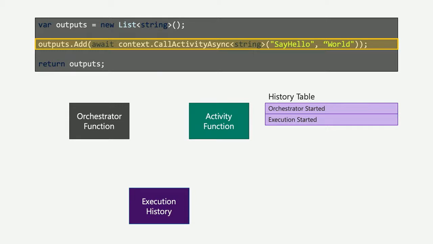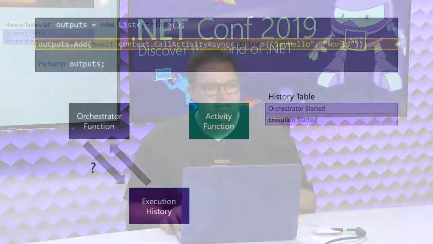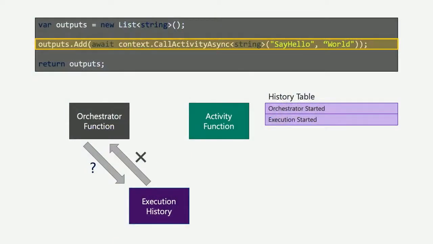Now, as I mentioned, because it might be resuming from a previous state, it might have crashed from a previous state, the first thing it's going to do is it's not actually going to evaluate this code. It's going to go ask durable functions, and it's going to say, hey, have I already done this? Have I already said hello to world? So in this case, the durable function asks the execution history. And the execution history is like, no, you haven't done this yet. It's like, okay, cool. I know that's what I need to do then.